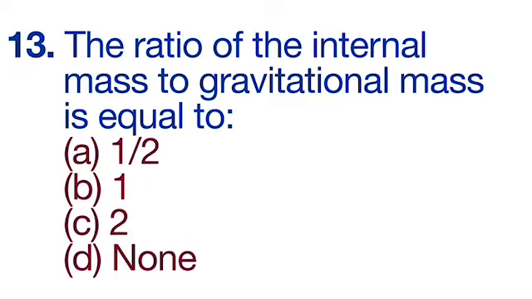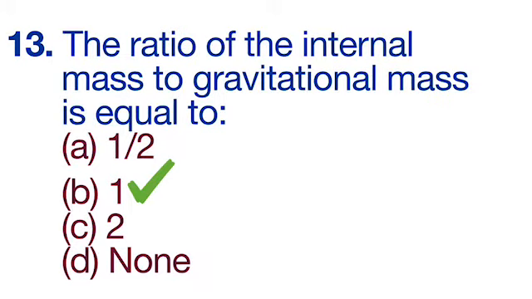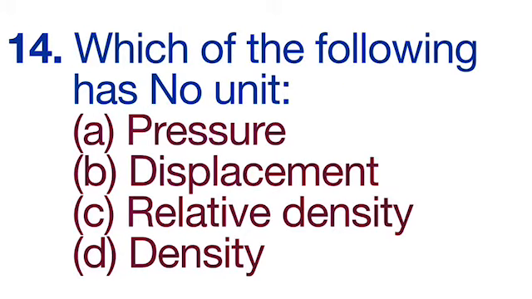13th question is, the ratio of the inertial mass to gravitational mass is equal to 1 by 2, 1, 2, none. The correct option is B, 1. 14th question is, which of the following has no unit? Pressure, displacement, relative density, density. The correct option is C, relative density.